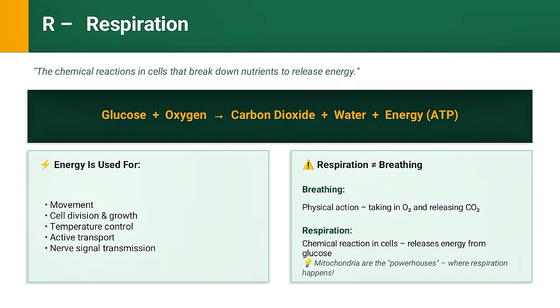But here is the big mistake I see every year. Students confuse respiration with breathing. They are not the same thing. Breathing is a physical action. You breathe in oxygen and breathe out carbon dioxide. Your chest moves up and down. That is breathing. Respiration is a chemical reaction. It happens inside the cell using that oxygen to release energy from glucose. Breathing supports respiration. It brings in the oxygen needed, but respiration itself is a chemical process at the cellular level. In your exam, if they ask where does respiration occur, the answer is in every living cell, inside the mitochondria.